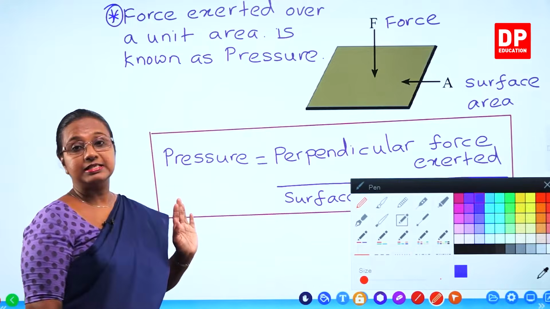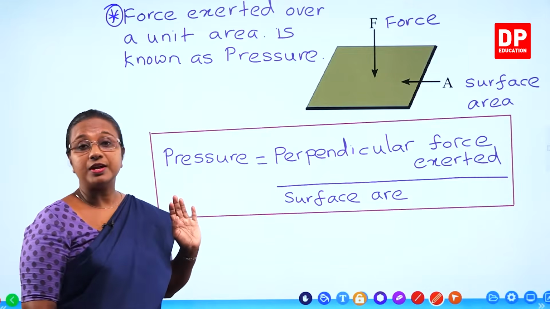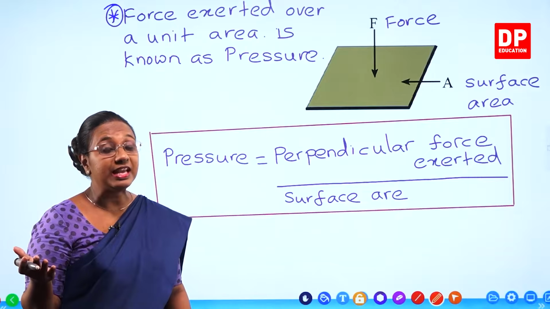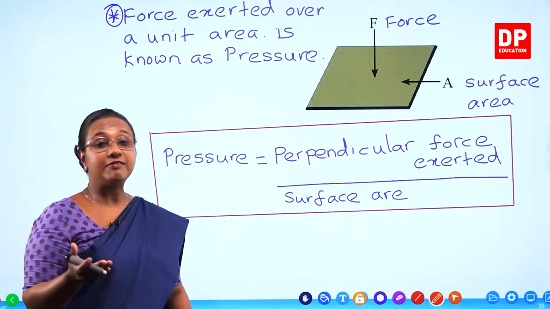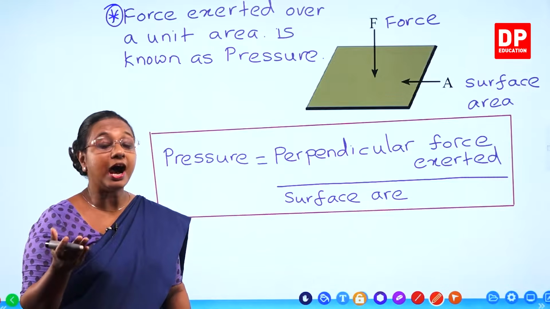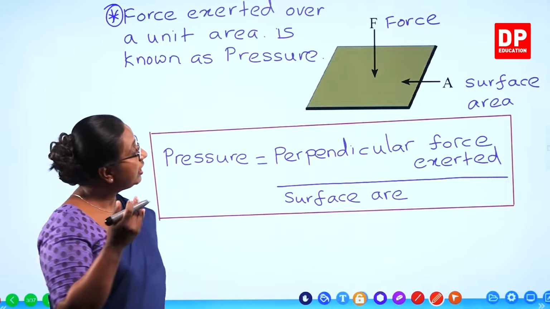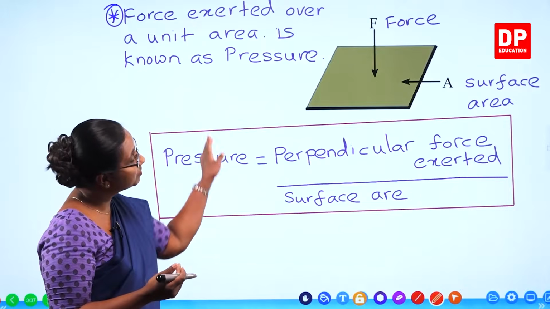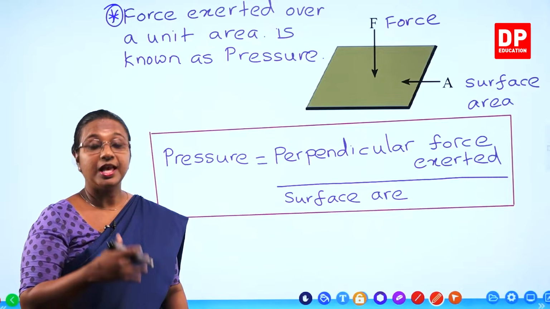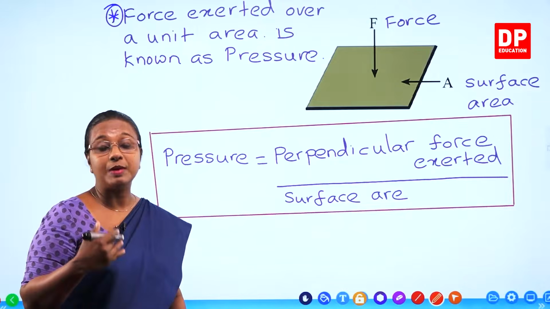So if we consider the mass of an object as, let's say, 10 kilograms. So you all know the weight will be 10 into gravitational acceleration, that will become 10 into 10, 100 newtons. So if this 100 Newton force is spread over an area of 10 meters square, then you need to divide the force by area.